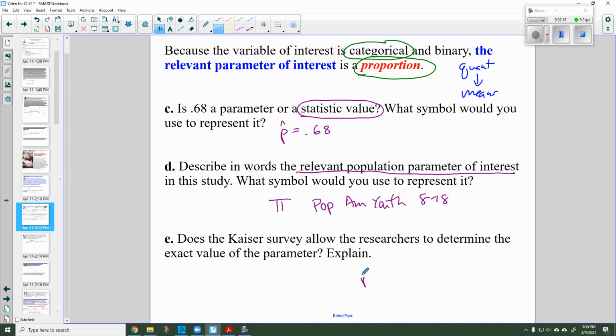So again, we start with the population. From the population, we take a sample. From the sample, we gather statistics. And if we've done everything right, from the statistics, we can infer, predict, project a parameter.